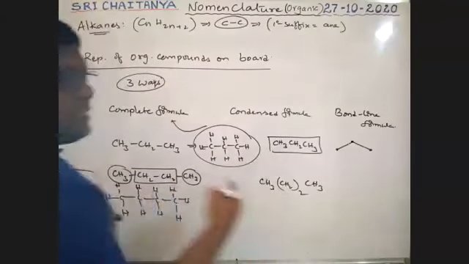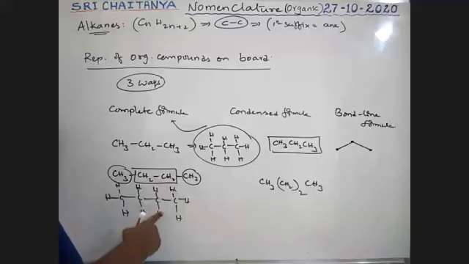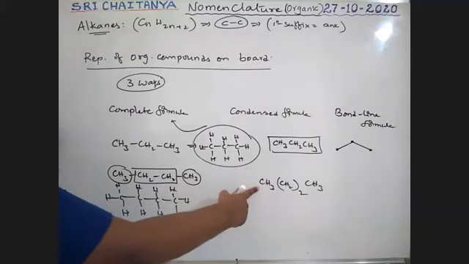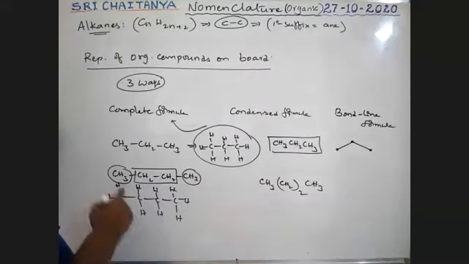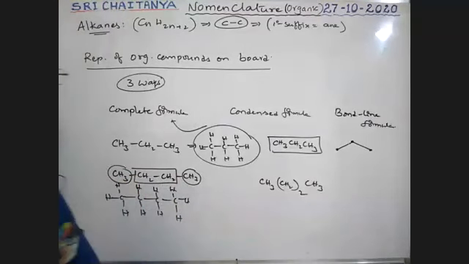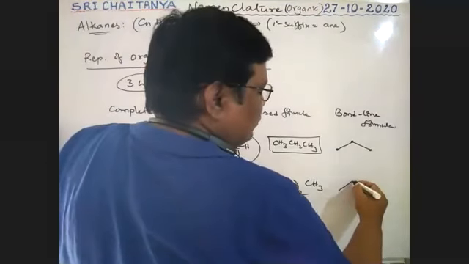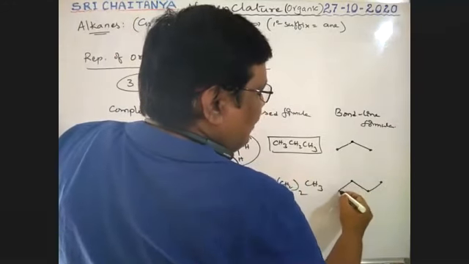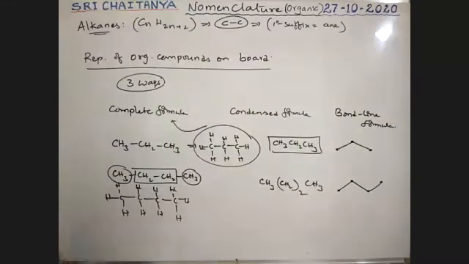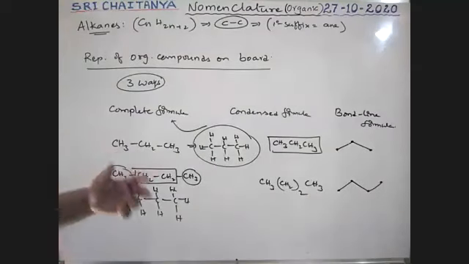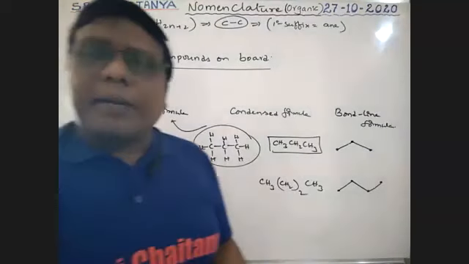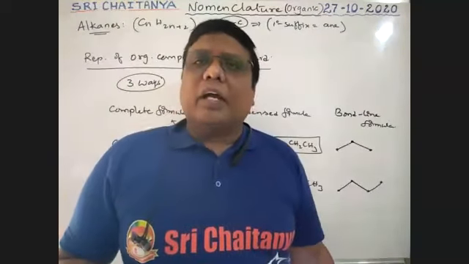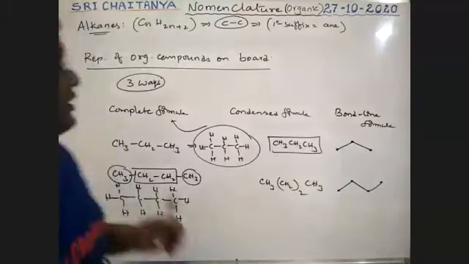It is the condensed formula for this molecule. It is the complete formula, it is the condensed formula. How to write the bond line formula? Total one, two, three, four carbons. So these are bond line formulas. Like this, there are different ways of representing the formula of an organic compound. So let us take some more examples.